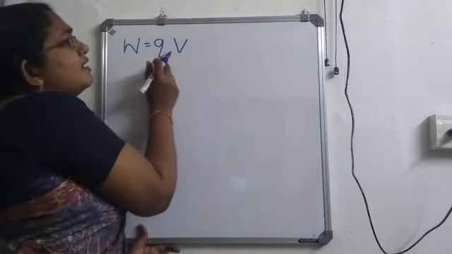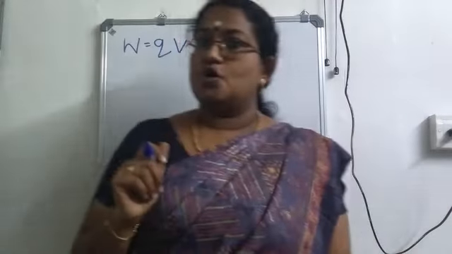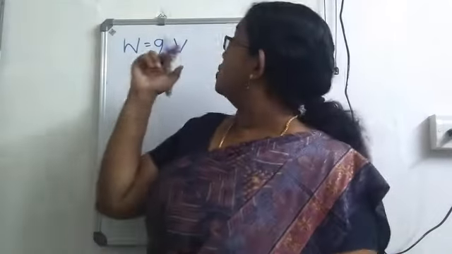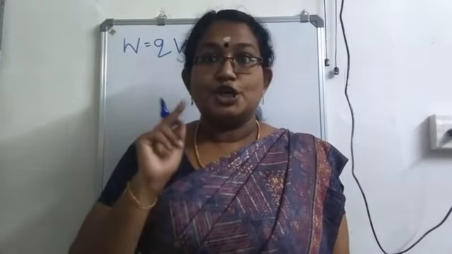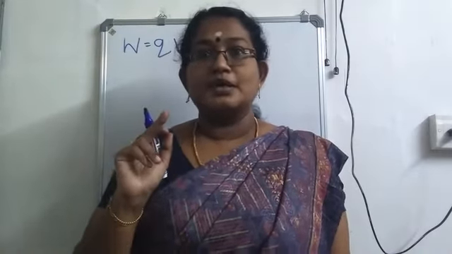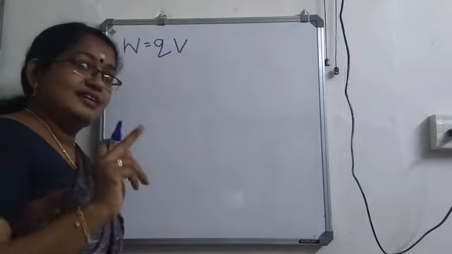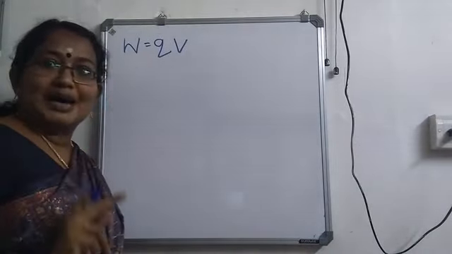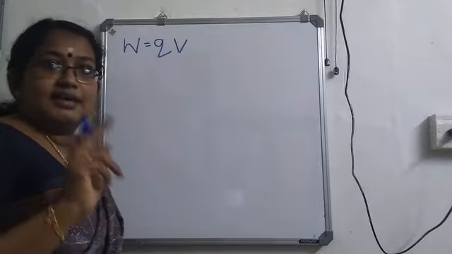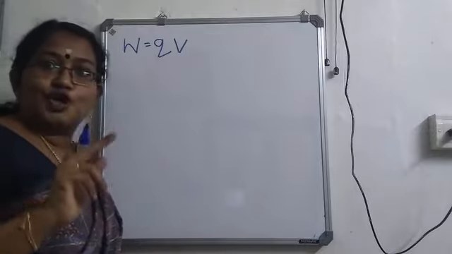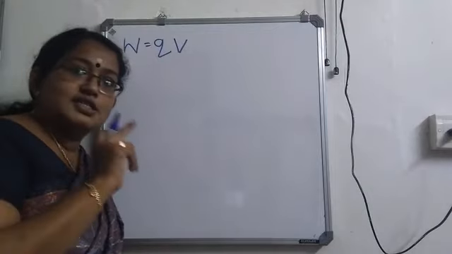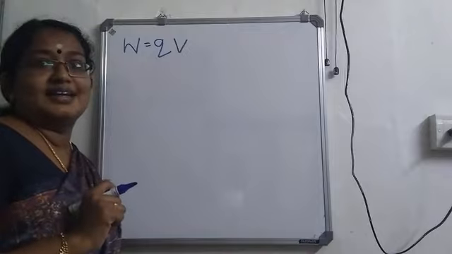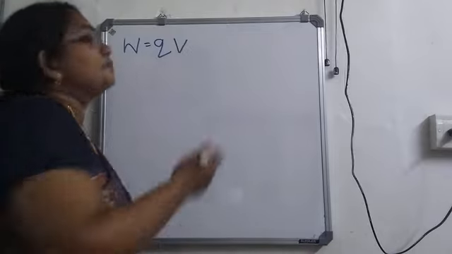Then we learned an equation for Q. What was the equation in order to calculate Q? Do you remember, in the beginning of the chapter, we learned that with current, I is equal to Q by T, isn't it? Electric current I is the rate of flow of charges. That means Q by T is I. So instead of Q, what can I write? We can write IT, isn't it?